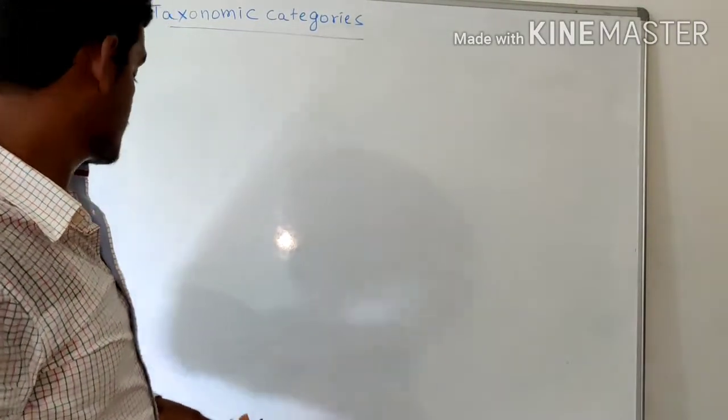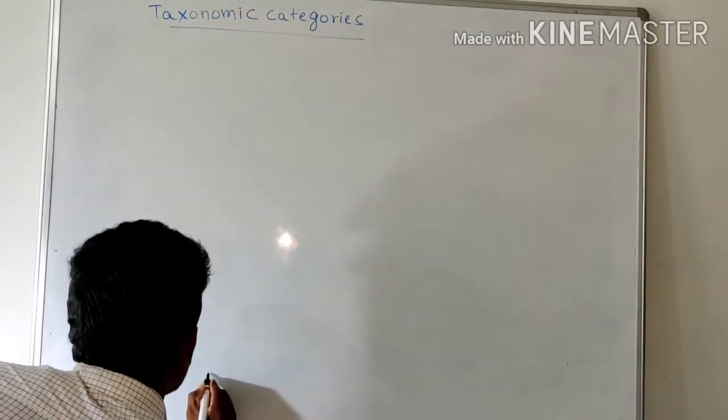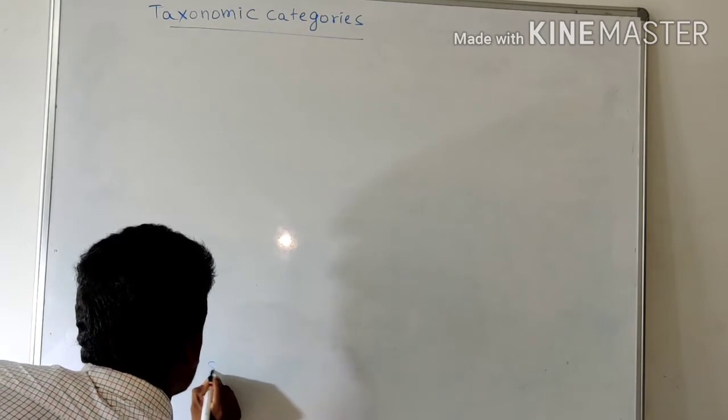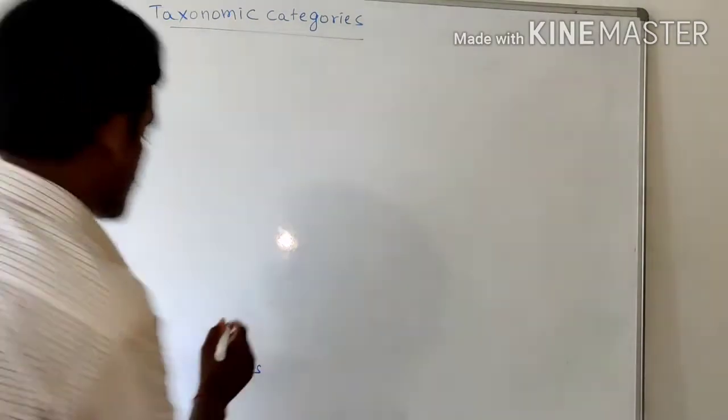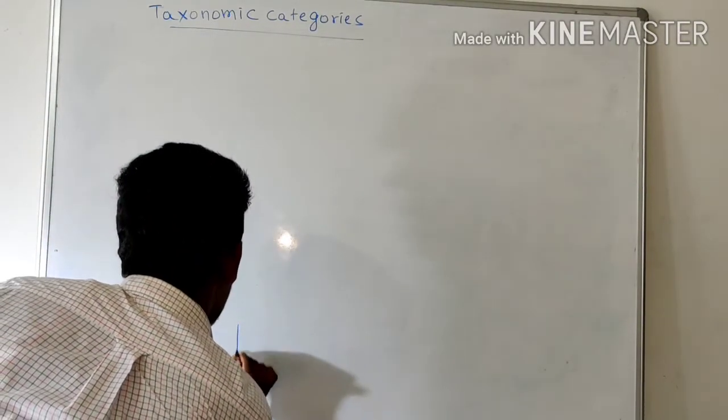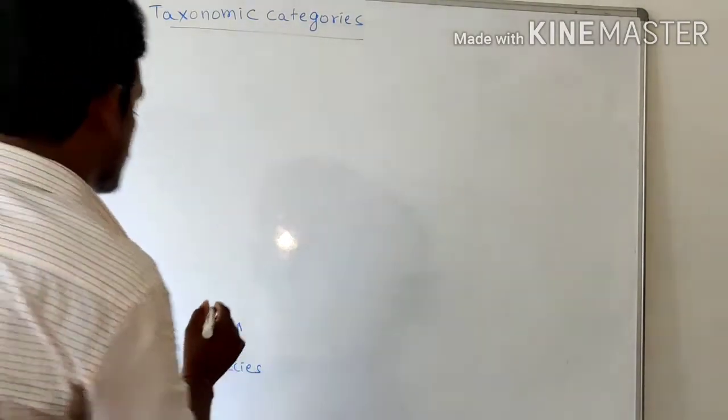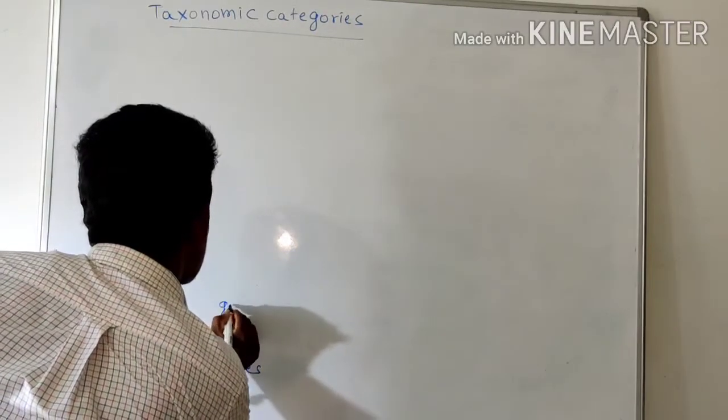So what are the levels? We start with species, and a group of related species forms a genus.